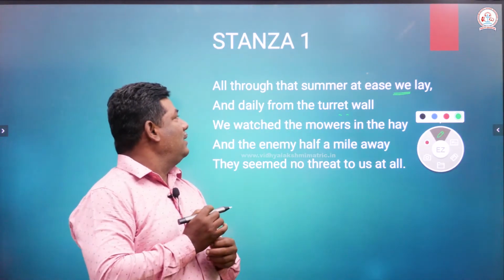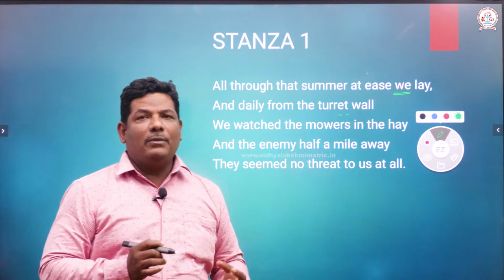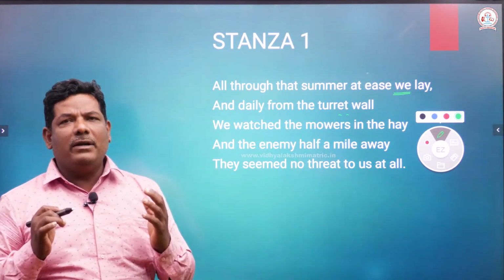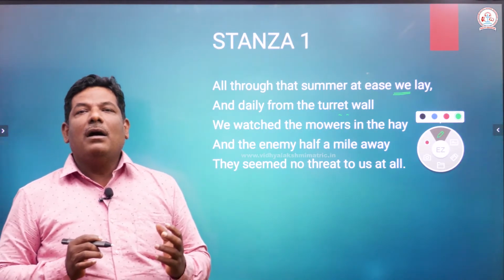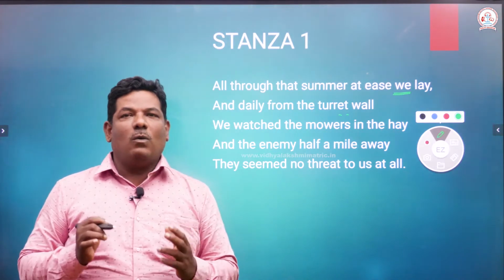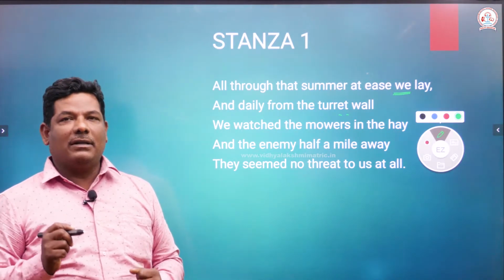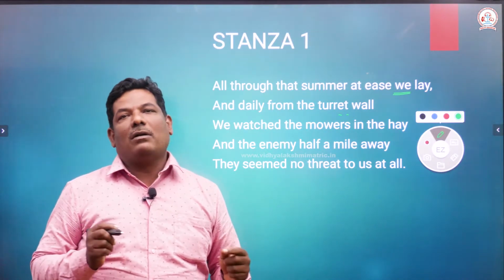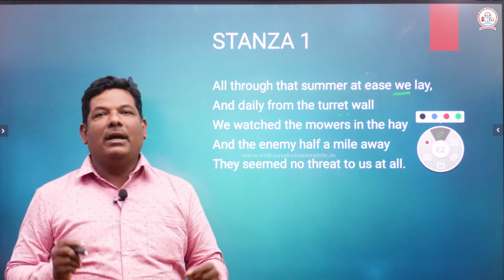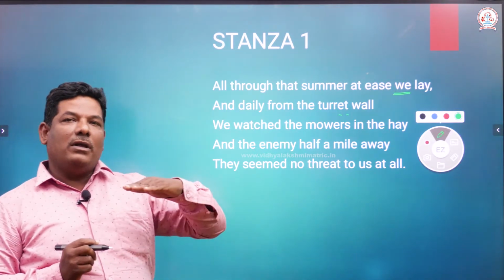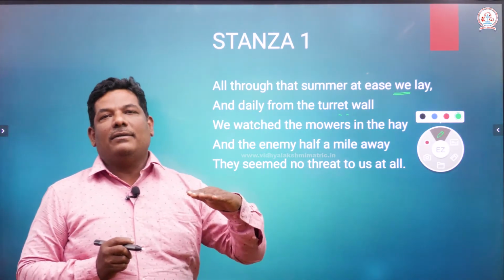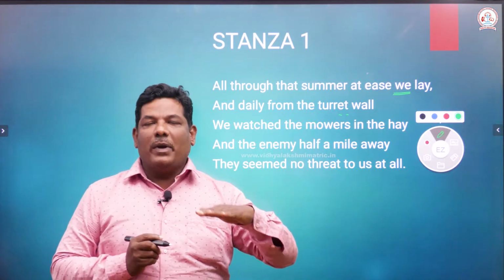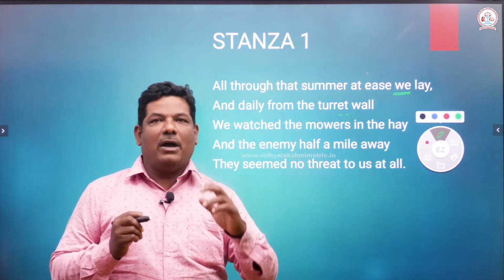And the second line tells you, and daily from the turret wall, every day they were sitting on the turret wall. What is a turret? A turret is a tower where soldiers are deployed to watch the enemies. So they were on the turret wall, spending the days in a relaxed manner.